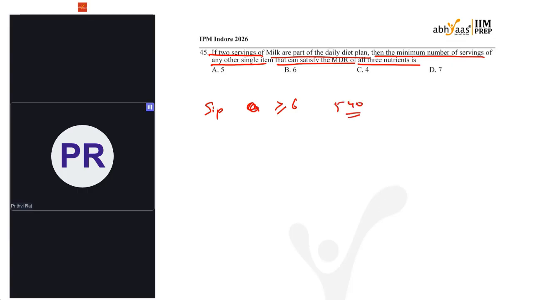Iron will be greater than or equal to 3. If I do the trial and error method, I will conclude one condition, that is minimum across all 4 options will be almonds, which is 4 servings. I have to do the trial and error method only. So 4 is the right thing. The minimum number of servings of another single item that can satisfy MDR of all 3 nutrients is almonds, 4 servings.